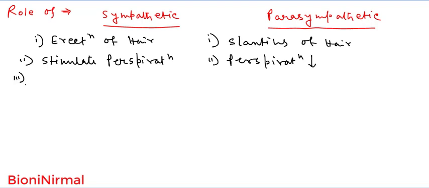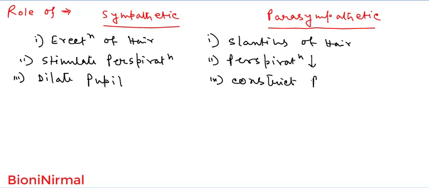Third function, pupil. The sympathetic division dilates the pupil, and the parasympathetic division acts on our eyes and constricts the pupil.